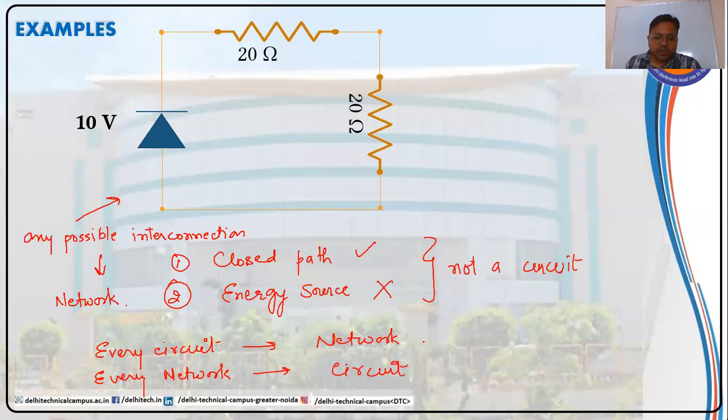So that means network is a more general word. So I guess by now we are clear about what is a network and what is a circuit. As network is a general word, I'll be using the word network throughout the course to refer to any kind of interconnection. May it be open, may it be closed, may it have energy source in it, may it not have energy source in it.